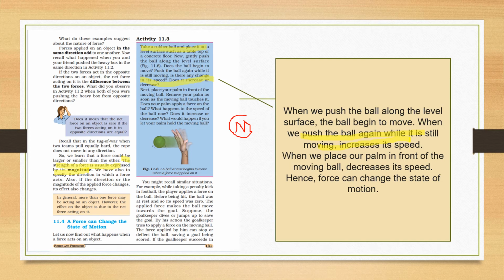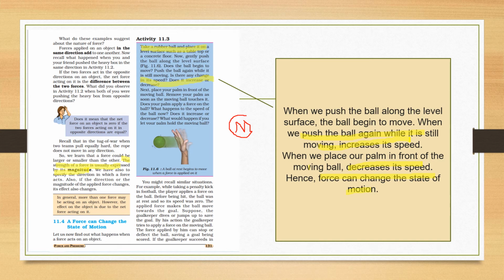And what happens when we place our palm in front of the moving ball? In that condition, its speed decreases. So we can say that the force can change the state of the motion.